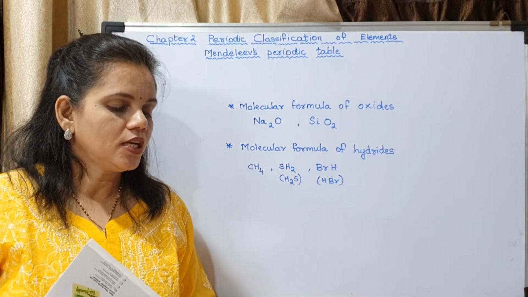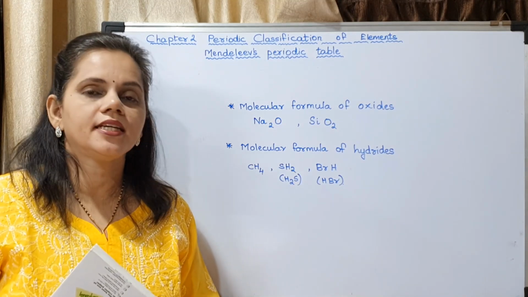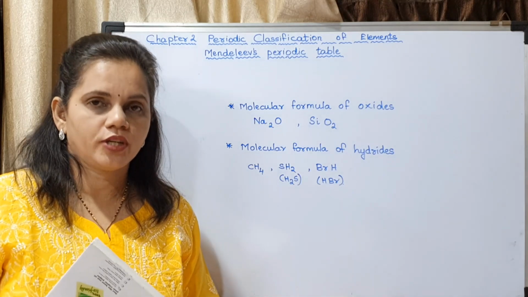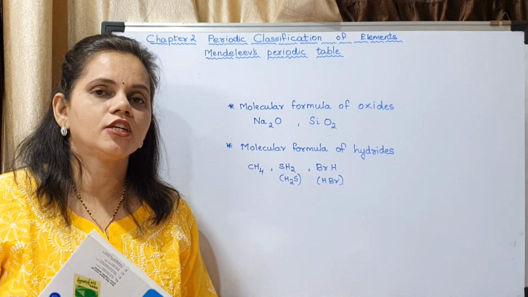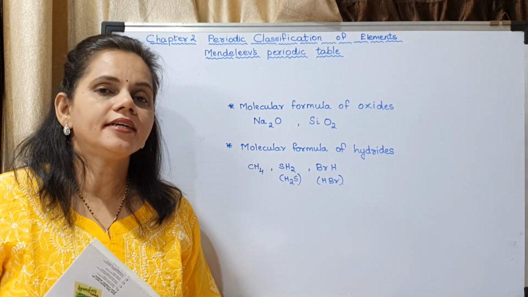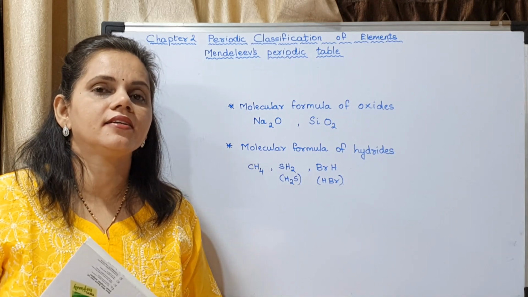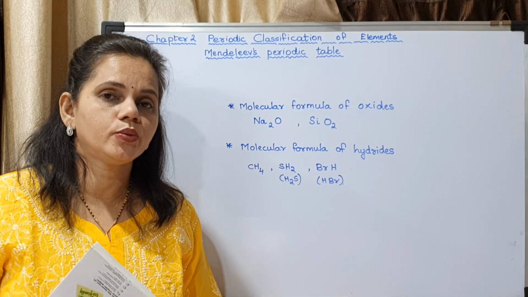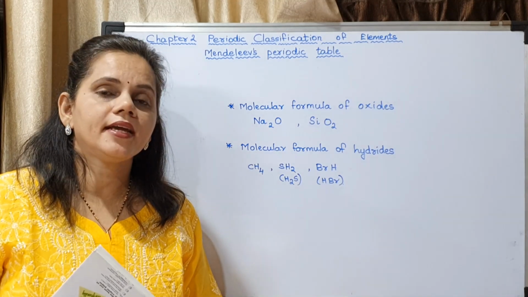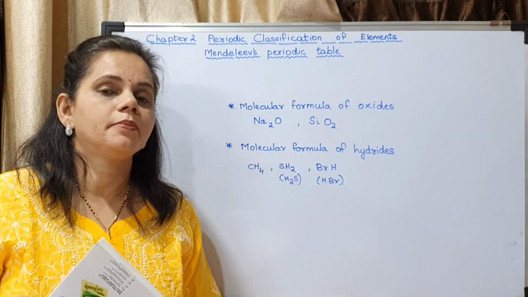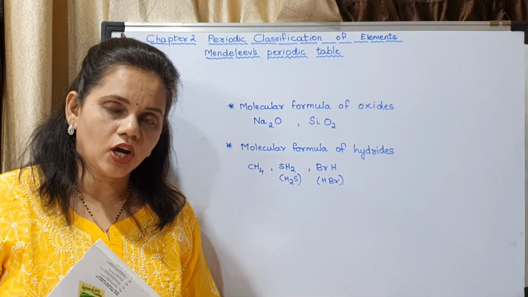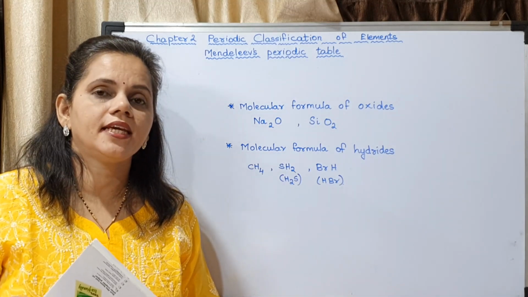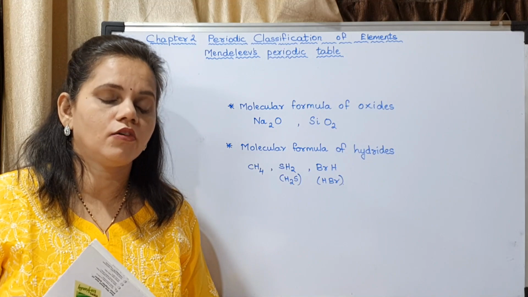You may see sodium is present in group 1. At the top they have given the general formulas, that is R2O. Now in the table the number 2 is written at the top, but now they have changed the pattern of writing.